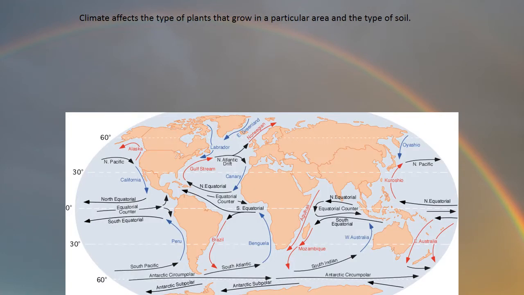The type of climate an area has affects the type of plants that grow there and the type of soil it will have. You can help identify the climate of an area by looking at the types of plants that grow there. This becomes particularly important when describing and naming biomes.